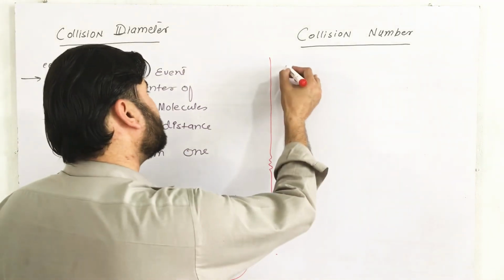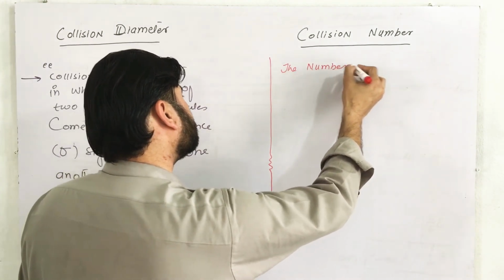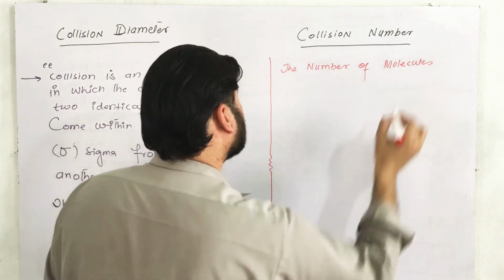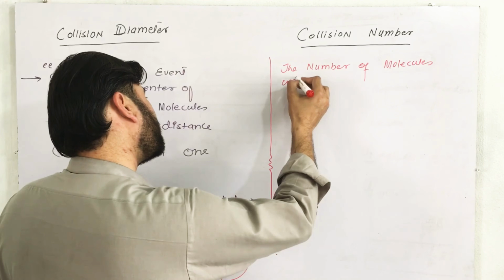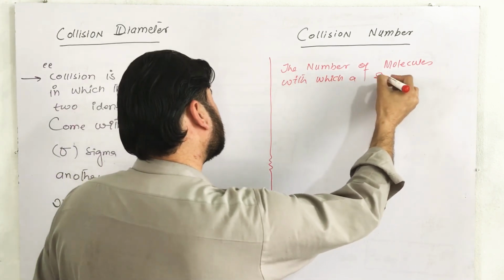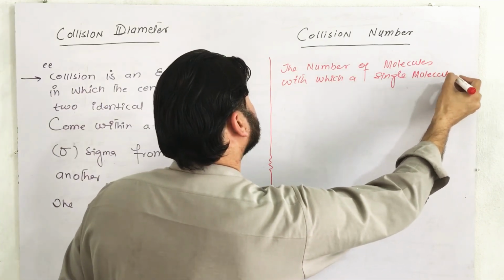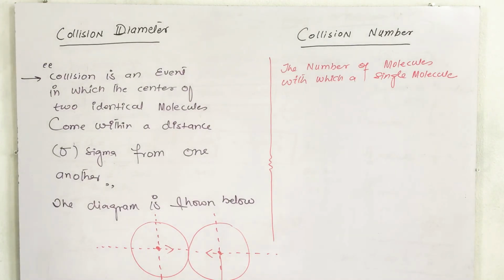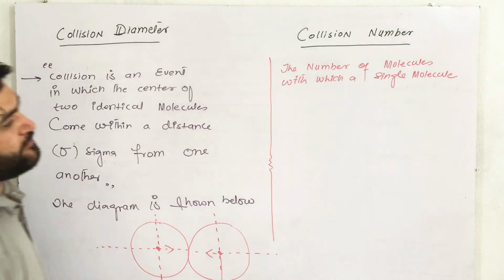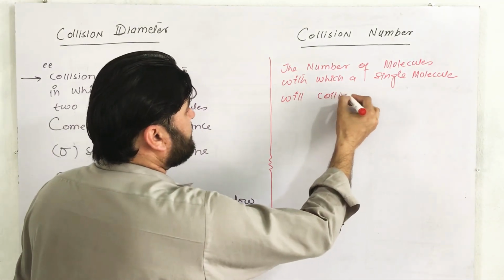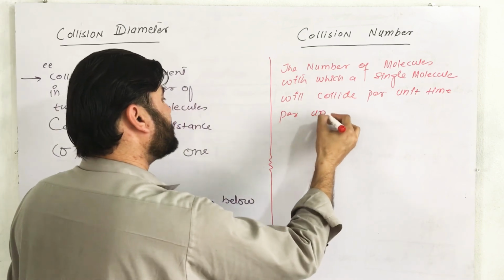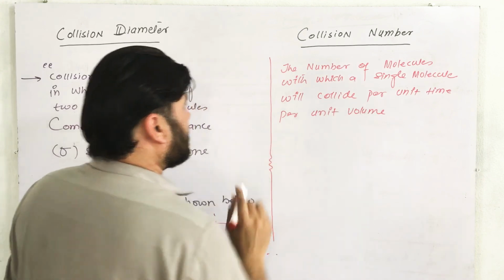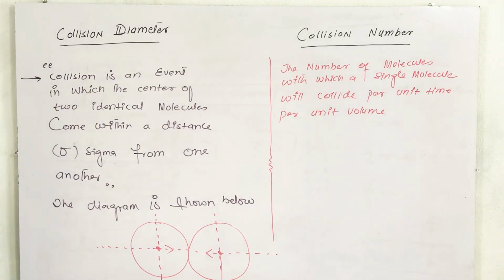The collision number is the number of molecules with which a single molecule will collide per unit time, per unit volume of a gas.